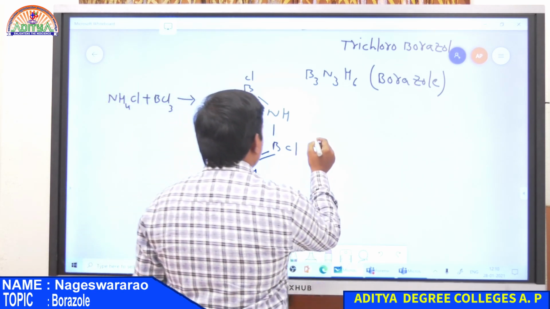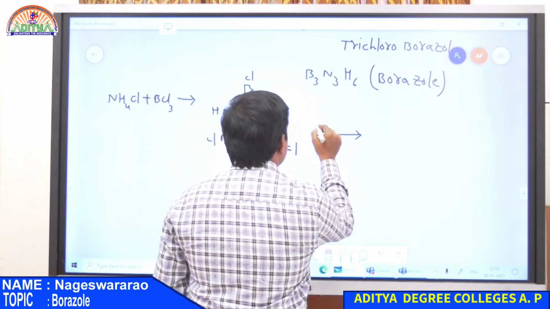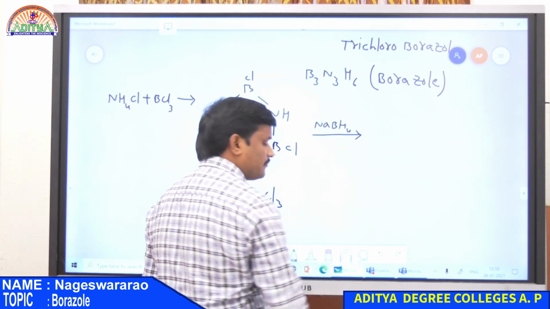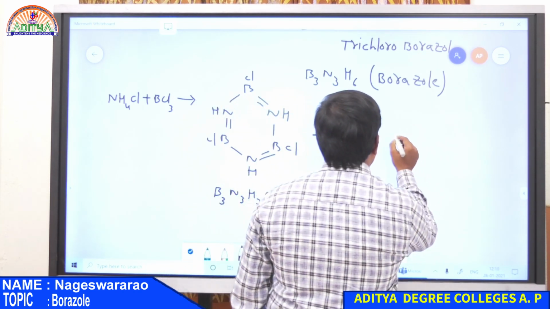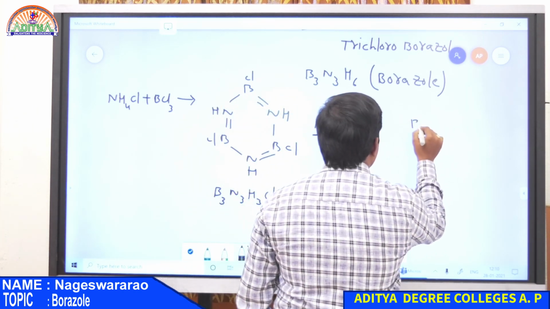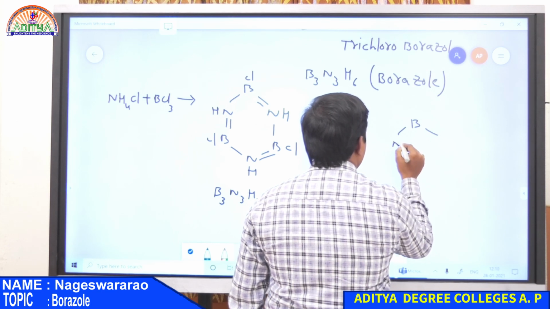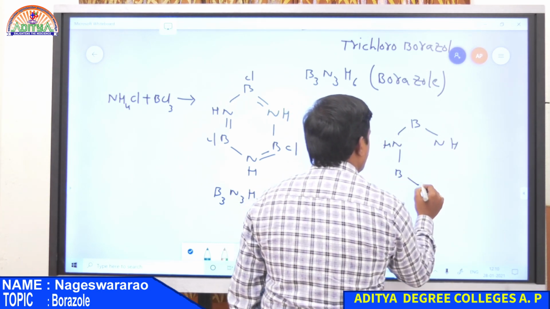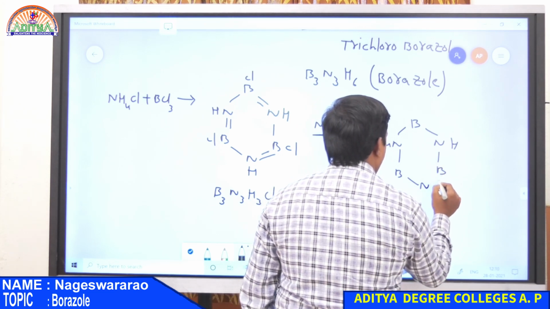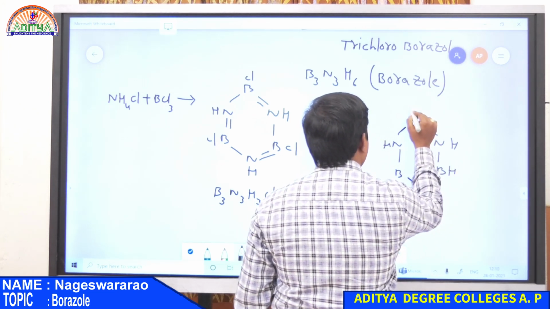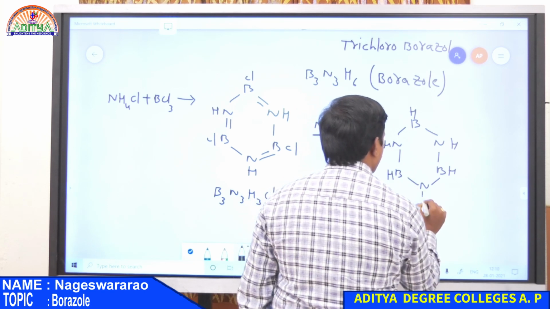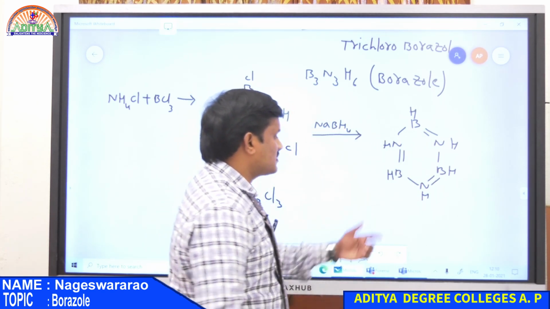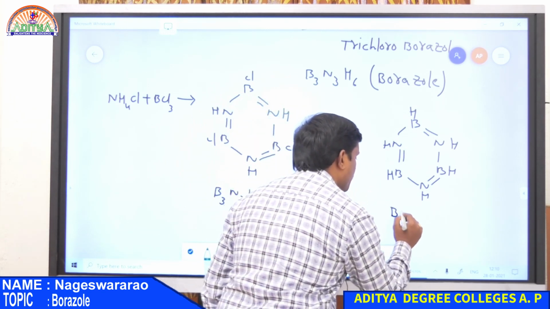Whenever this trichloroborazole is reacted with sodium borohydride, NaBH4, it gives borazole like this. This is the structure of borazole: BH, BH, NH, NH, and also alternate double bonds. This is known as borazole.